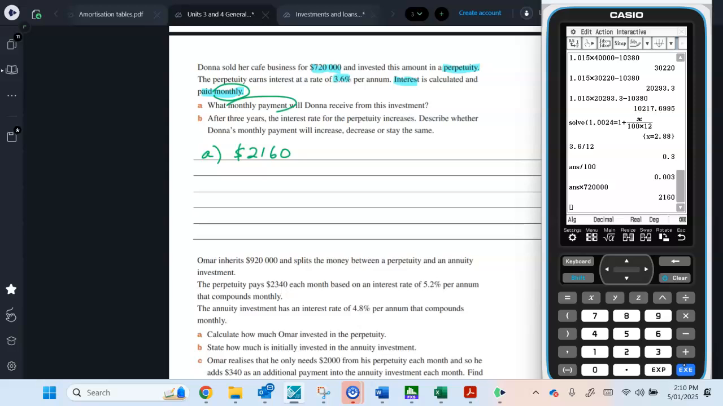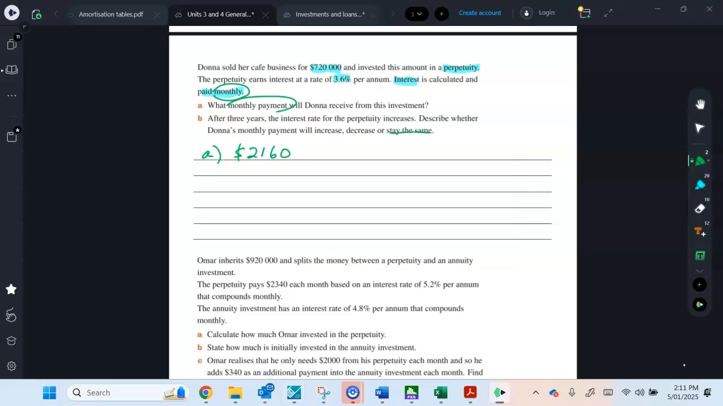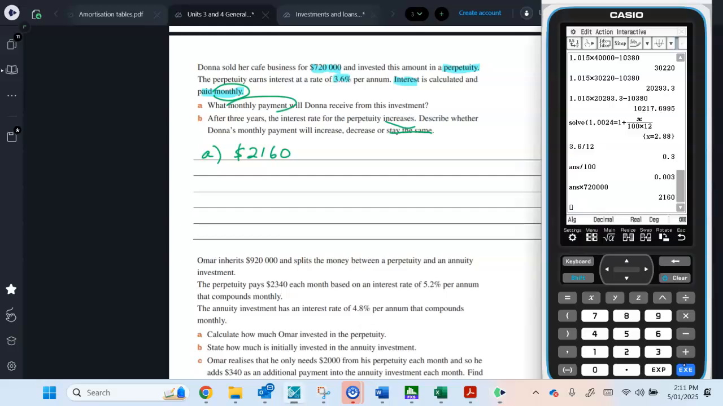All right, after 3 years, the interest rate for the perpetuity increases. Describe whether Donna's monthly repayment will increase, decrease, or stay the same. Well, it definitely will not stay the same, so the interest rate does change. If it increases, then her payment is also going to increase. But let's say we didn't realize that.